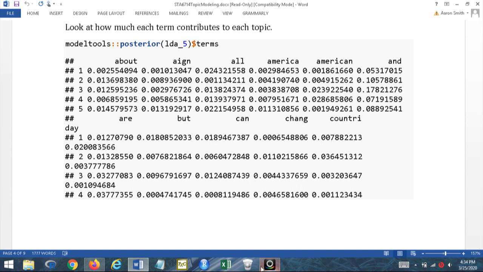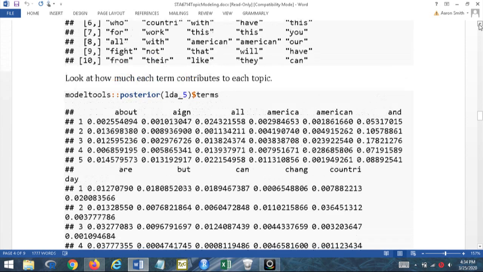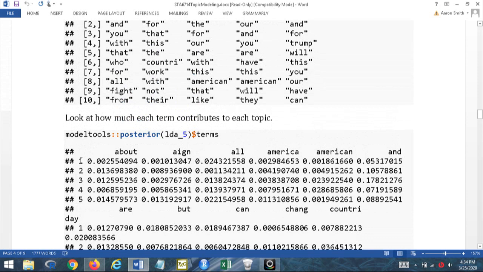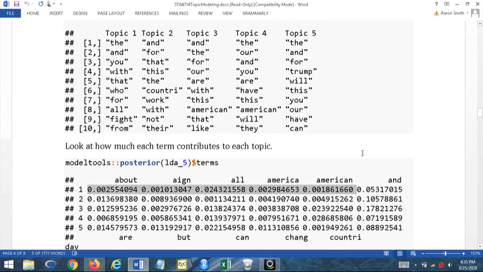And we can see how much each of the words contributed to each of these. This gives us the weight of each word in each topic, and this is how the major terms are figured out. So for topic 1, these numbers along this row determine how much each term contributed to topic 1. If I was to sort all these words by these numbers, the ones with the biggest would be the and you.